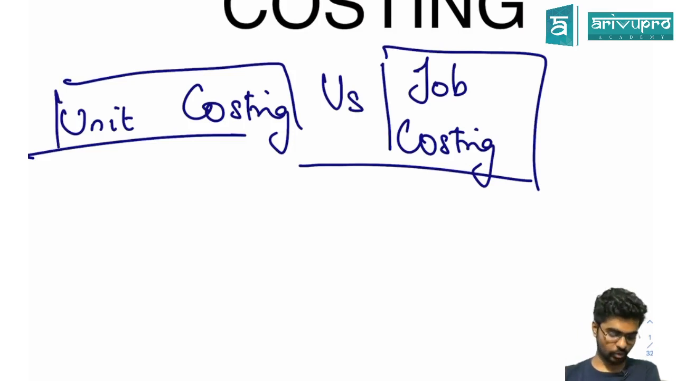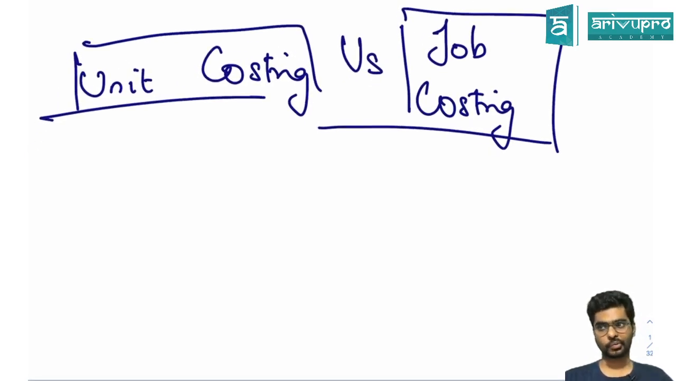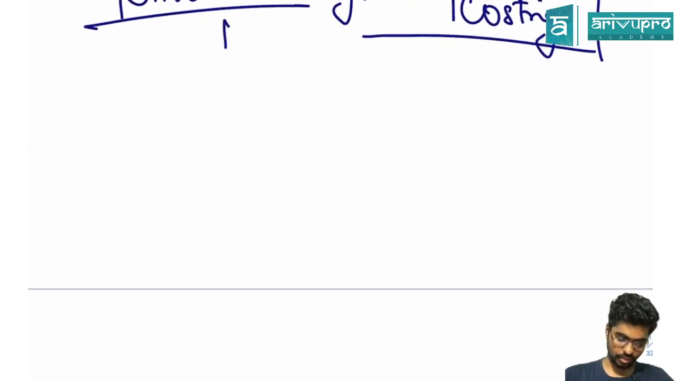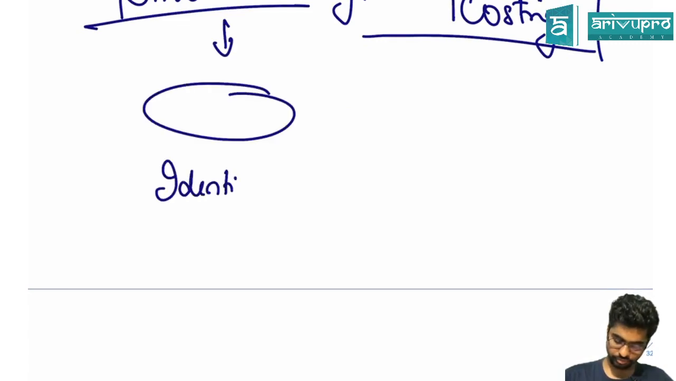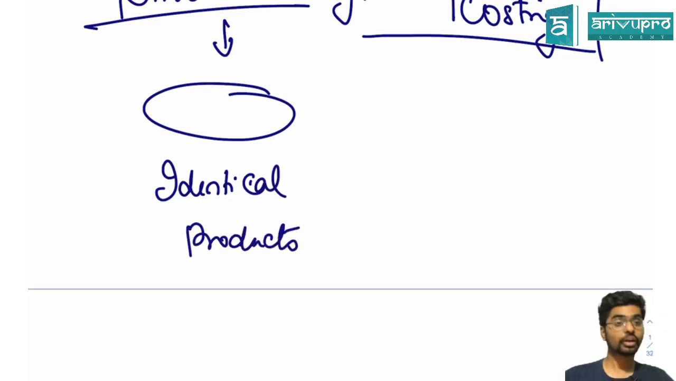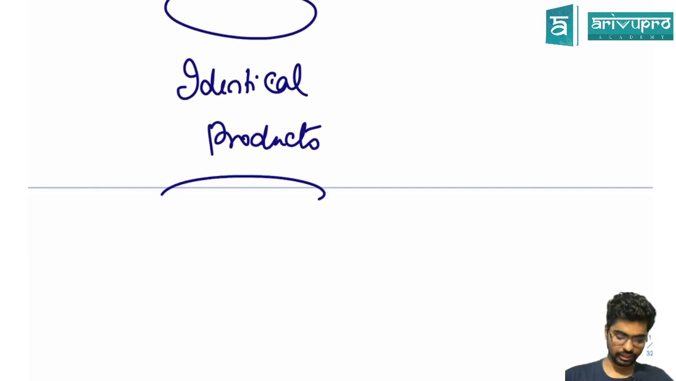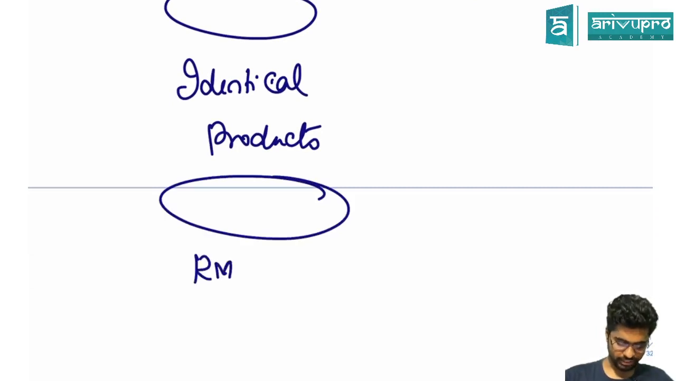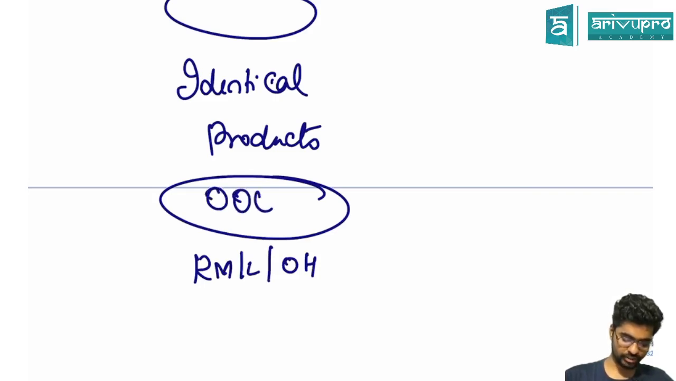Okay, what did I say unit costing is? In unit costing, the products I produce are identical products. That is, I use my raw material, labor, and overheads to produce identical products.